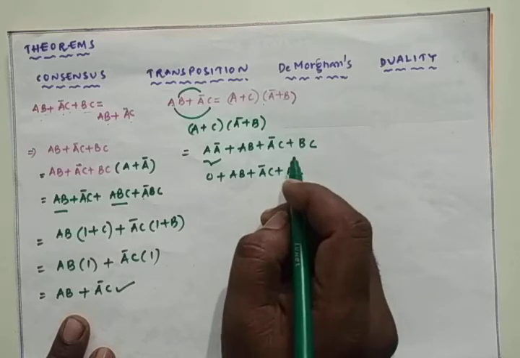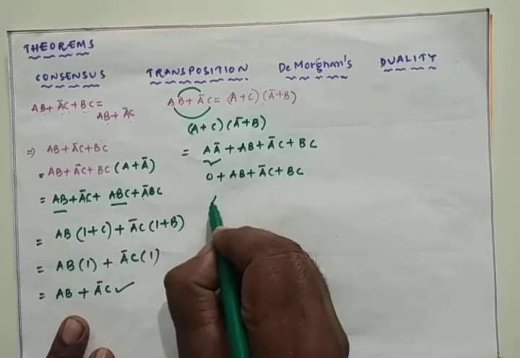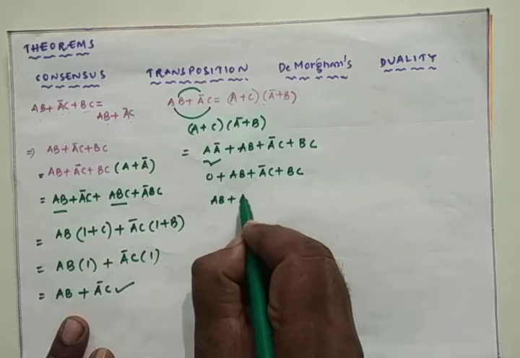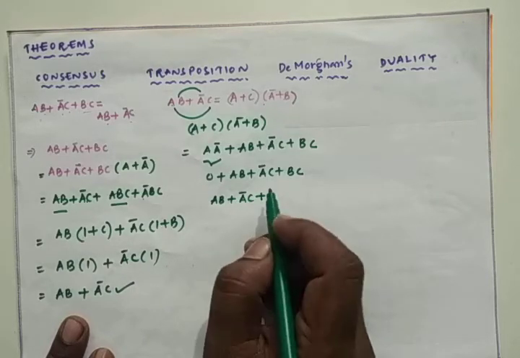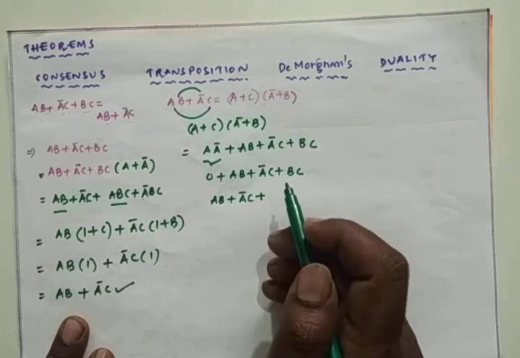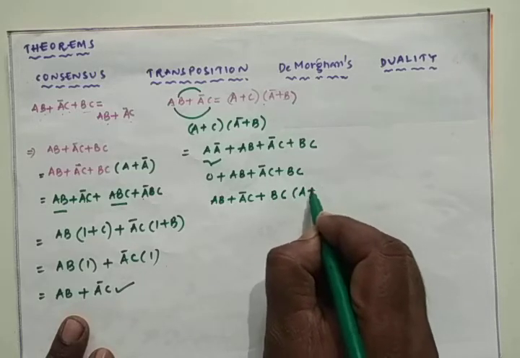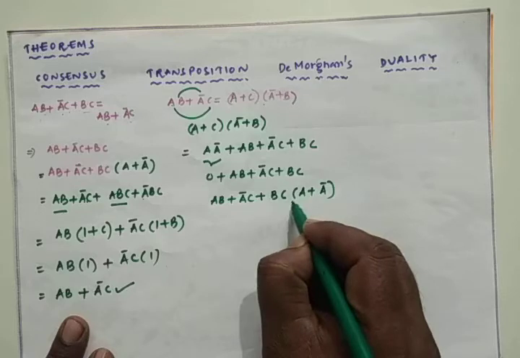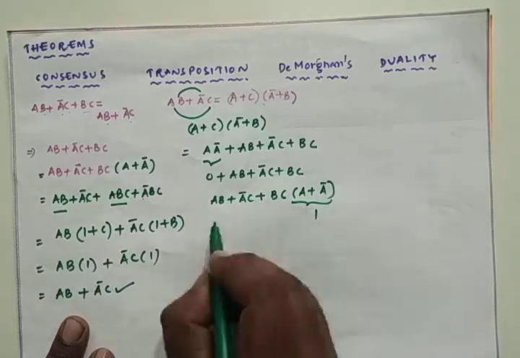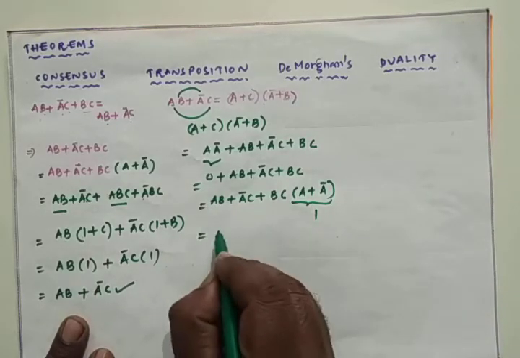From this we can write AB plus A bar C plus BC, and multiply with A plus A bar, because A plus A bar is 1 only.